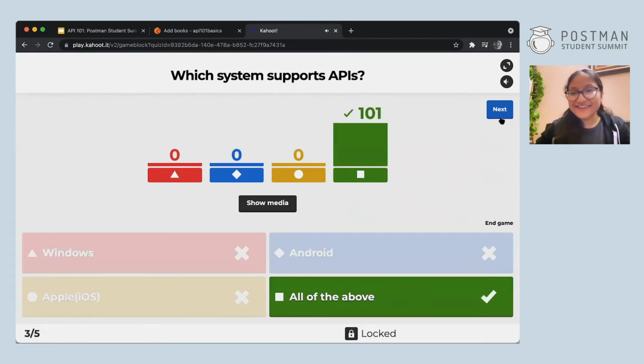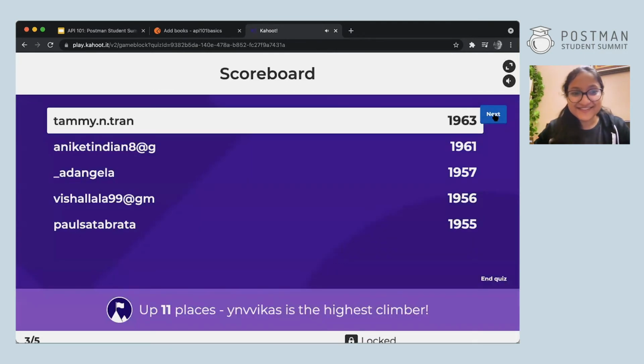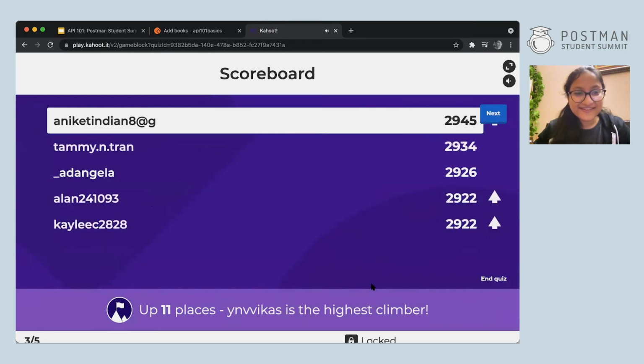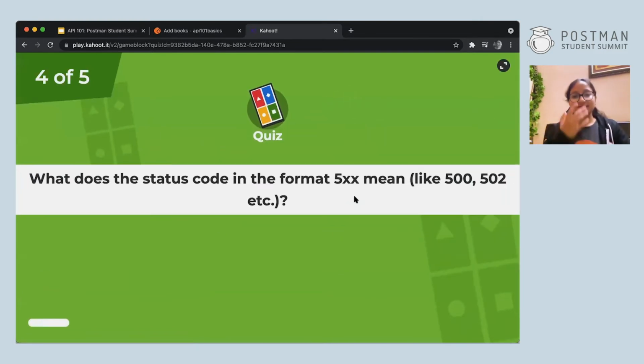All of you guys got it correct. That is amazing. That is really cool. Now Aniket is at the top. That's great. We can see all the other people as well. And 3 of you have a streak. That is really cool. Let's go ahead.